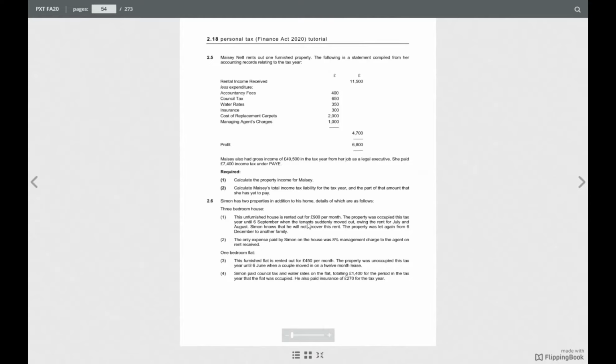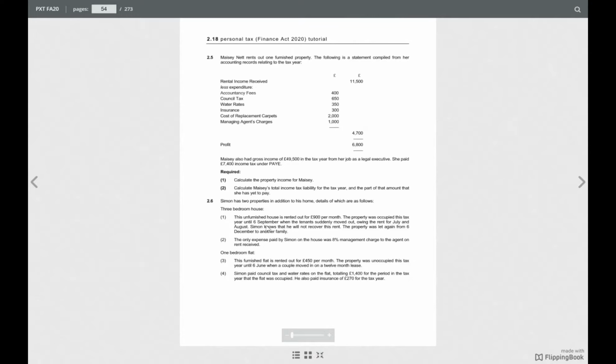How many months? It's April, May, June, July, August, and that's it, so it's 5 months. So we have 900 times 5 months, which is 4,500.